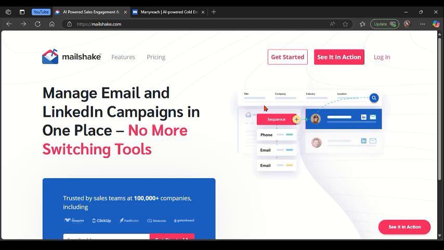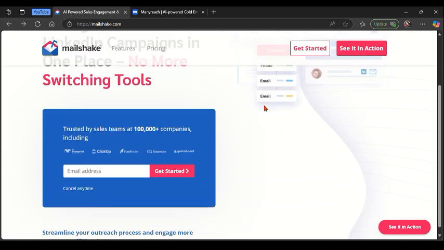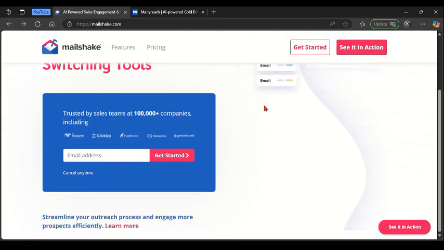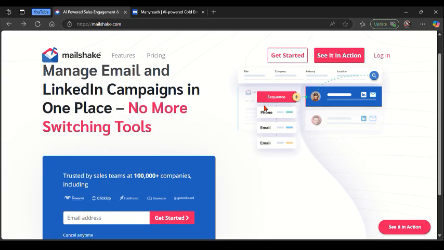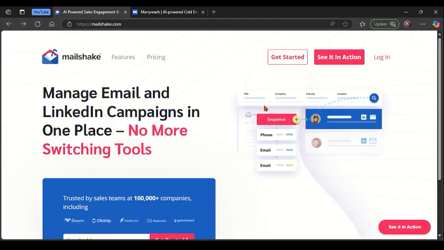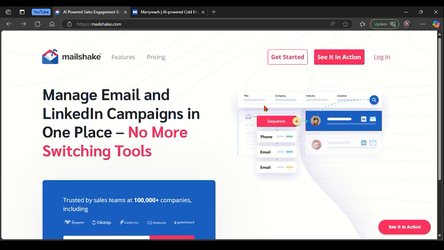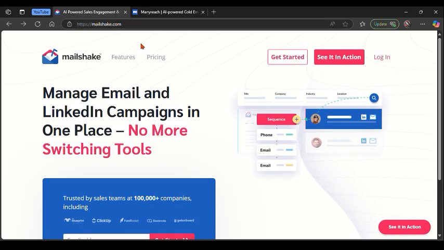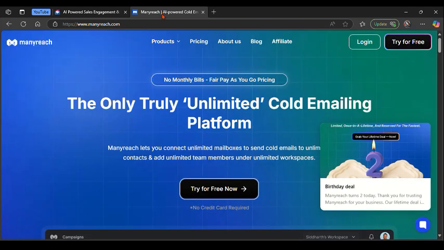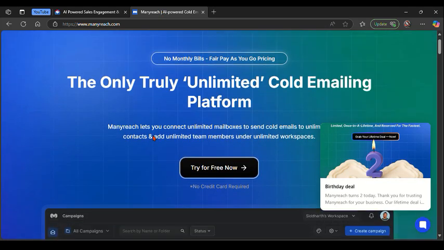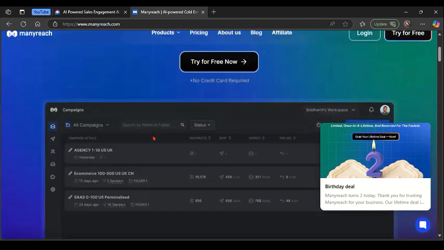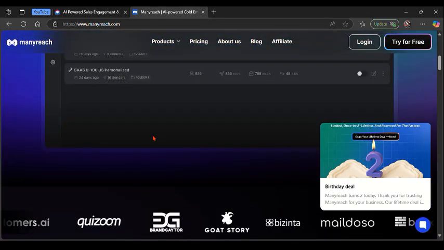In this video I'm going to create a quick, in-depth comparison review of these two email outreach tool platforms, which are Mailshake and ManyReach. So to get started with a quick overview, Mailshake is a leading cold email outreach platform designed for sales teams, agencies and B2B marketers who want to automate personalized outreach campaigns across email, phone and social media channels. It focuses on scaling outbound efforts while maintaining personalization.